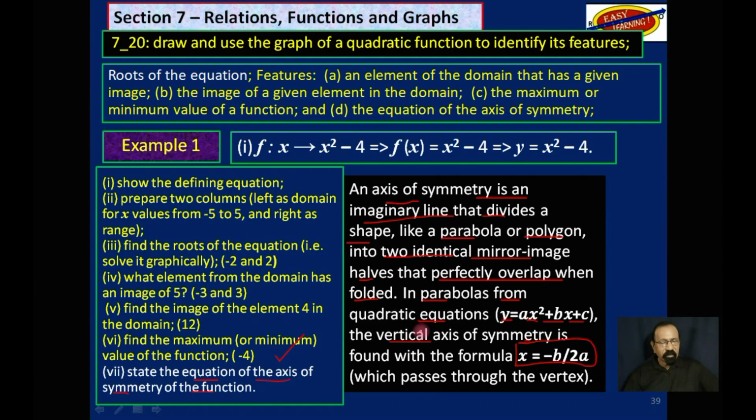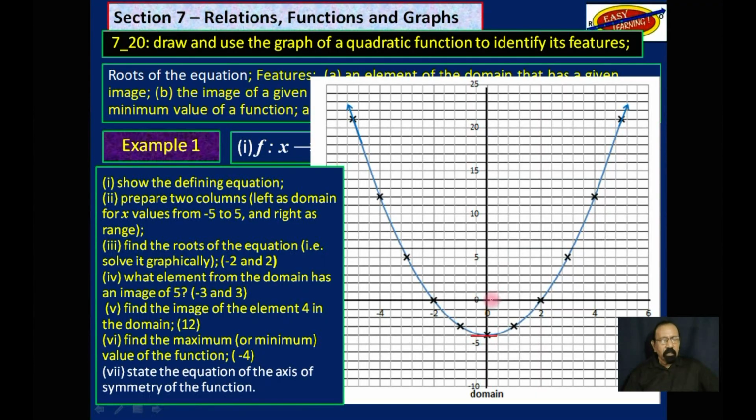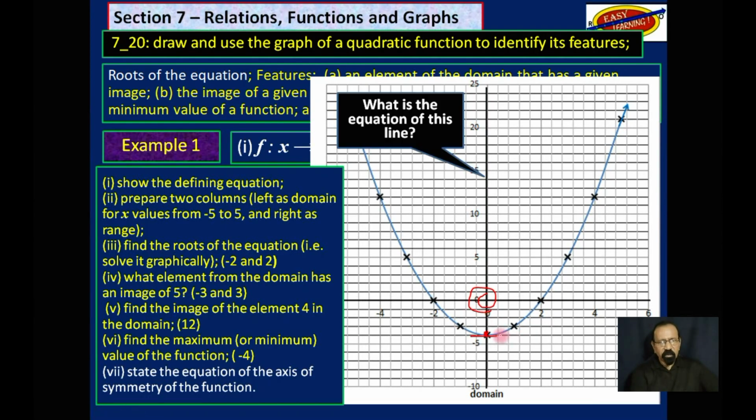We have to derive it looking at the graph. So the lowest point here, this vertex, what x value does it have? And as you could see, it has an x value of 0. What is the equation of this line? What's the equation of this line? And the answer is x is equal to 0. So state the equation of the axis of symmetry of the function, and that is it.